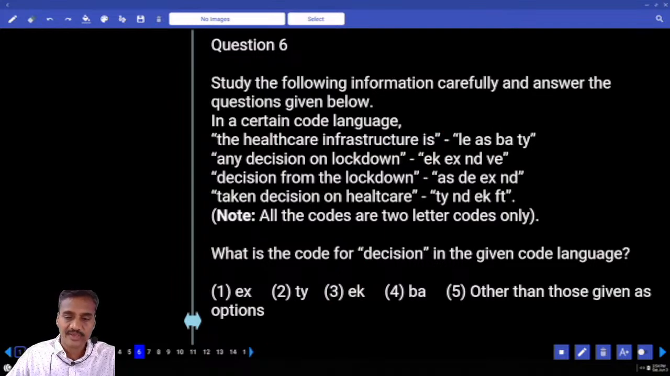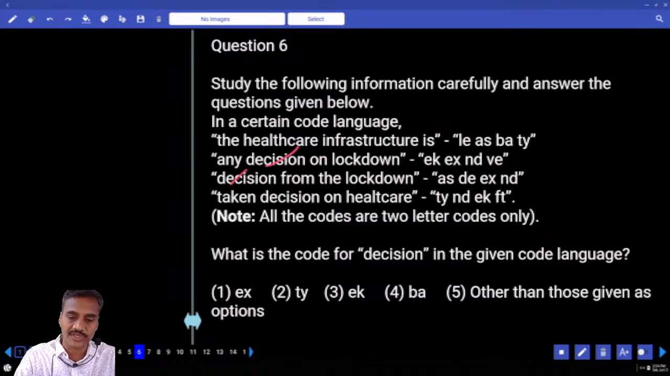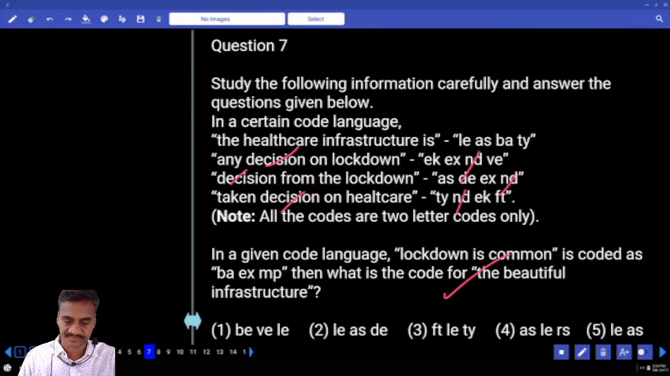Then coming to question number 6, what is the code for decision? Now, any decision on lockdown. Decision and on are the 2 words that are common between the second and the fourth, isn't it? As 2 words are common, obviously 2 codes will be common. Is decision common anywhere else? In 2, 3 and 4, decision is the word that is common, and only one code will be common. What is the code? ND. The code to the word decision is ND. It is not given in the choice for question number 6.